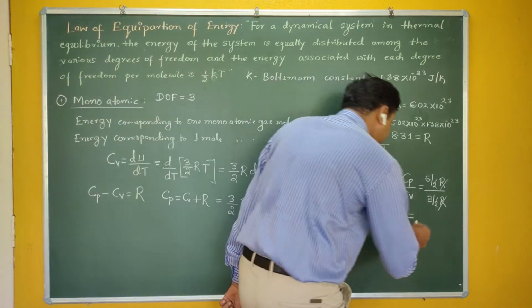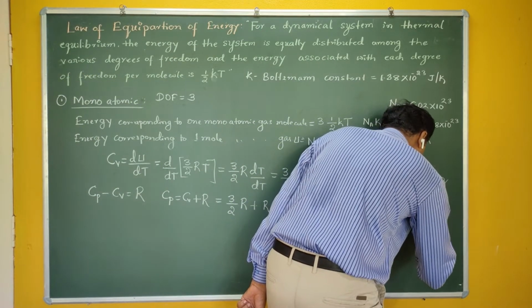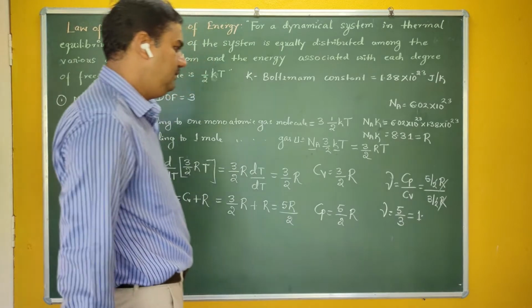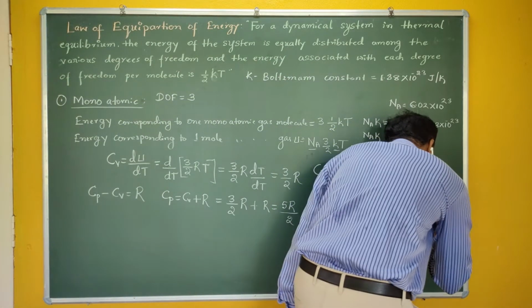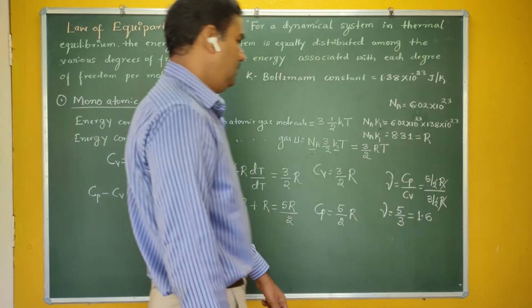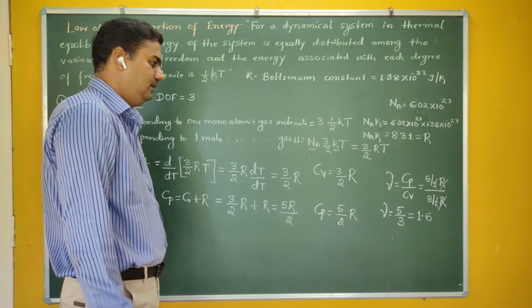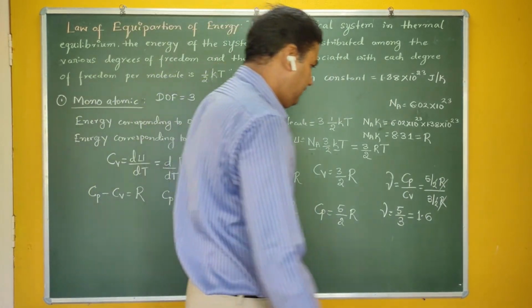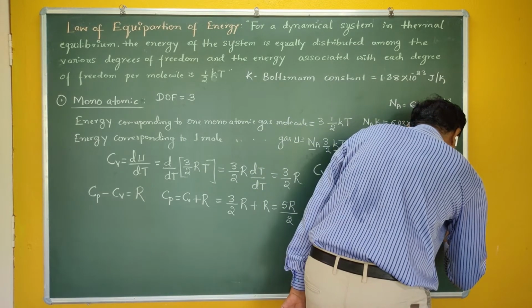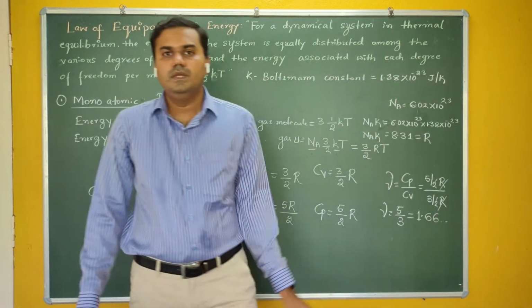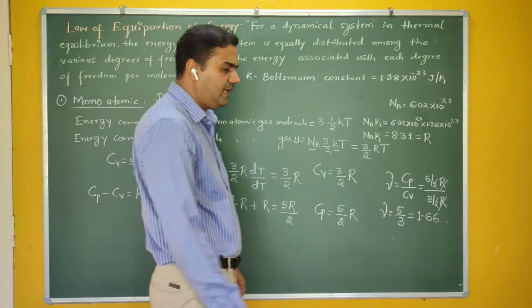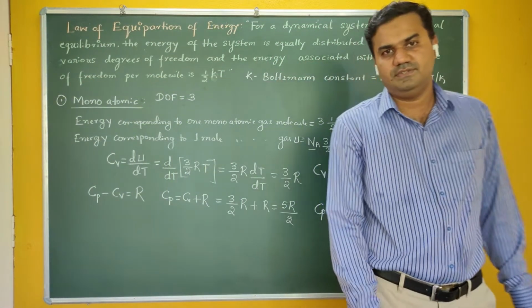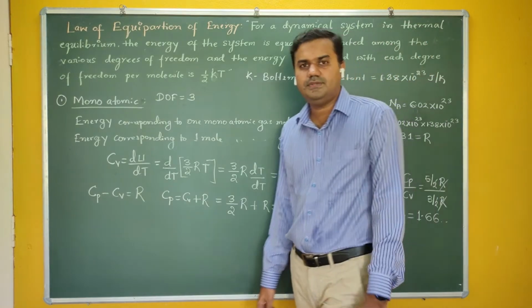That is equal to, doing the division, you will get 1.66. Therefore, what is the value of gamma for a monoatomic gas? It is 1.66. Okay, so what is the use of this?